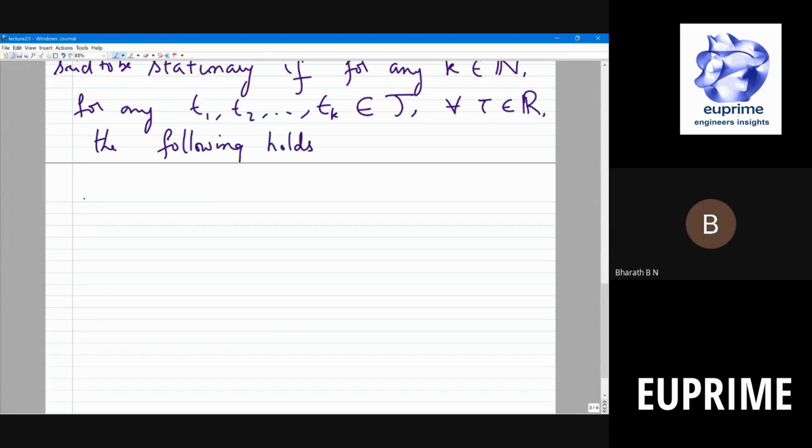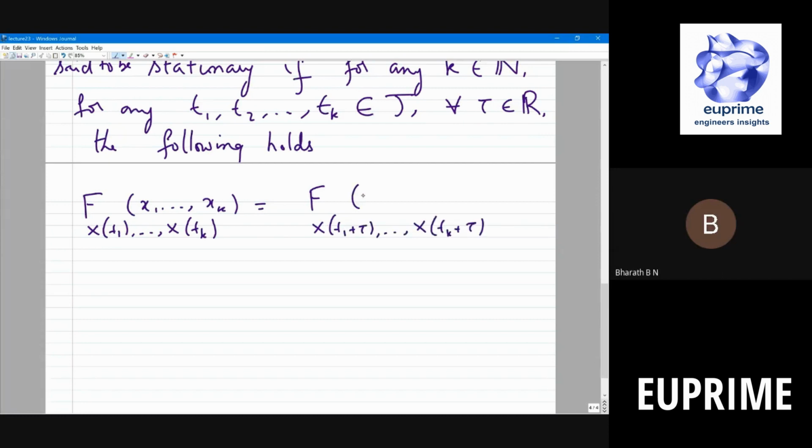So what is that? This is F of x of t1 till x of tk of x1 through xk, same as F of x of t1 plus tau, x of tk plus tau, of x1 through xk. Is this fine? Any questions?